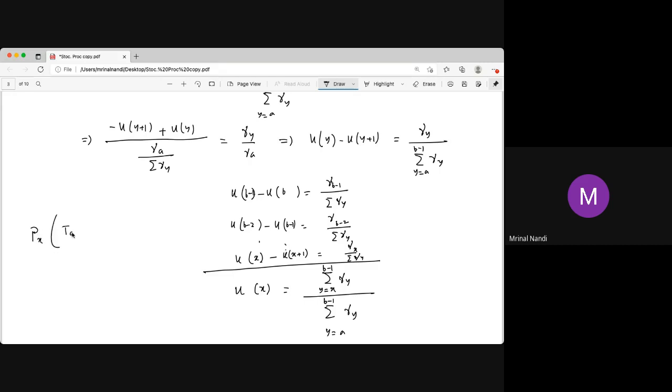The probability that the hitting time of a is less than the hitting time of b is ultimately this value: the sum over gamma y, again divided by the sum over gamma y, y equal to a to b minus 1. It is just x to b minus 1. Remember, x is now between a and b.